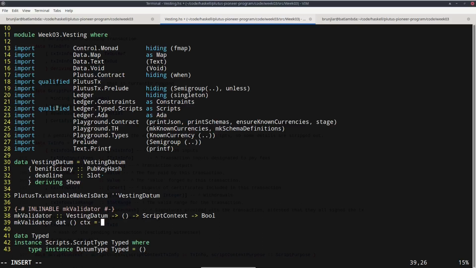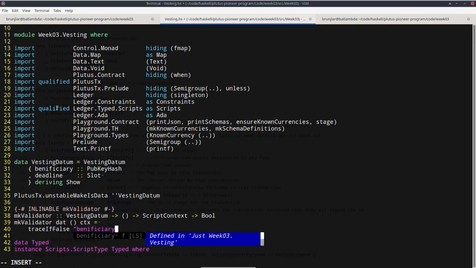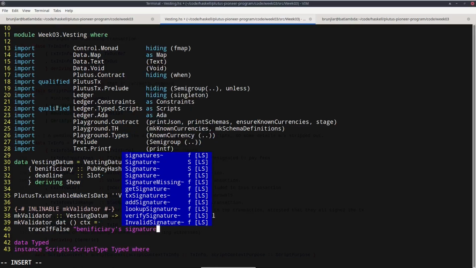And with something as relatively simple as this, we could probably just write that in one go. But I prefer to do it a bit more top-down and use helper functions. So let's start by just writing these two conditions without actually implementing them. And I also like to always give an appropriate error message, which makes it easier to debug. So the first condition is the signature. So if that's false, then maybe an appropriate error message would be beneficiary's signature missing.